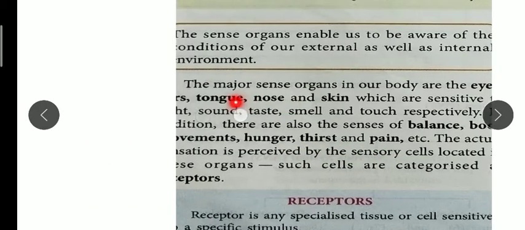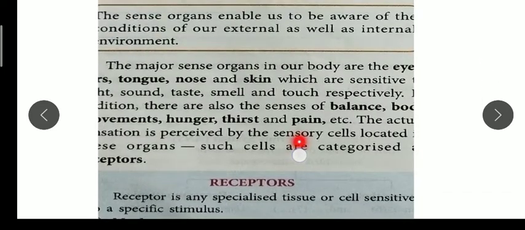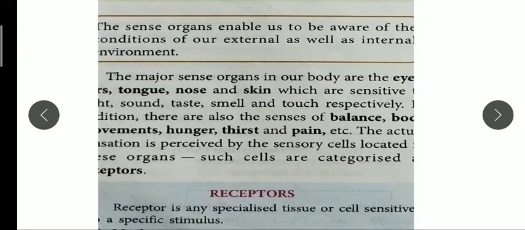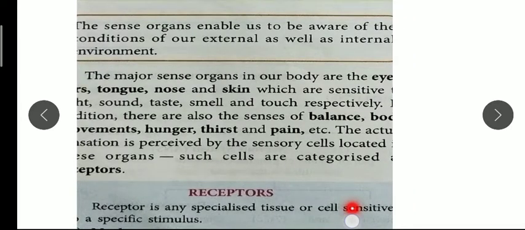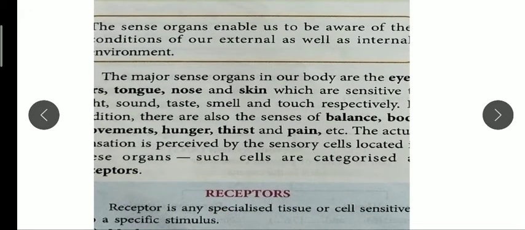So all these 5 sense organs contain a special type of receptors which detect the signals. You all know in the nervous system chapter about the stimulus and response. So based on the reflex action, or stimulus and response, these signals pass through the receptor and are sent to the brain. Now, what is a receptor? A receptor is any specialized tissue or cell which is sensitive to a specific stimulus. So remember the stimulus and response.